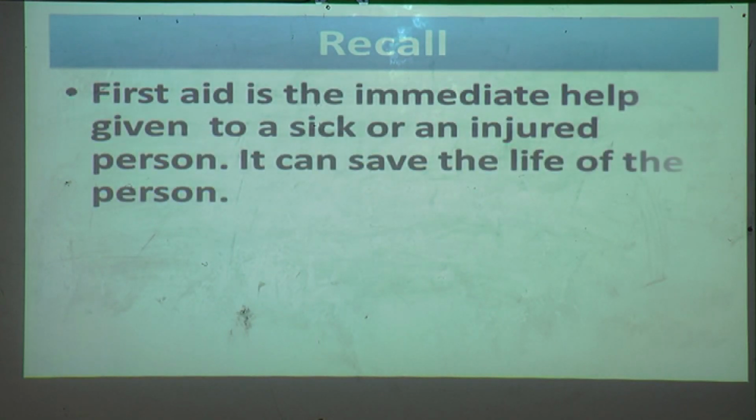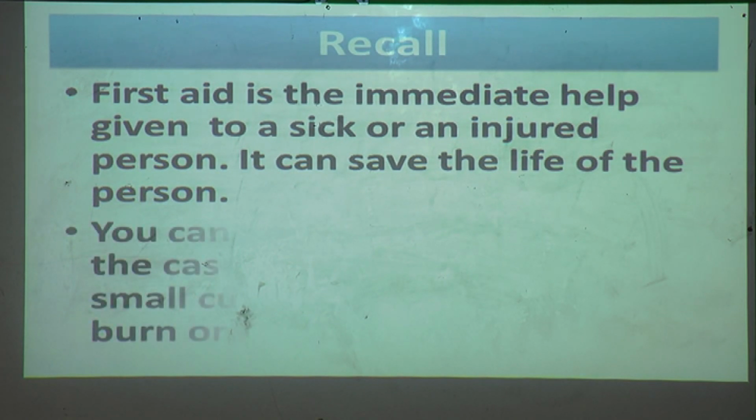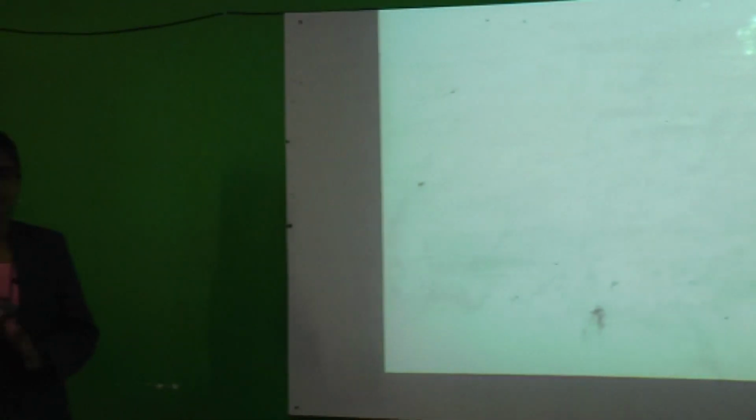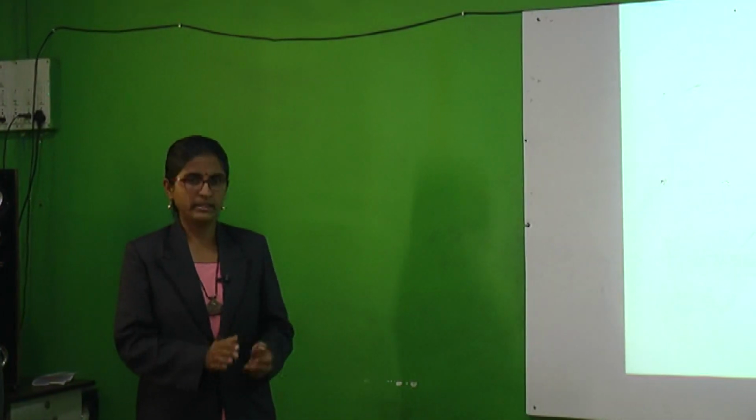First aid is the immediate help given to a sick or an injured person. It can save the life of the person. And you can help an injured person in case of minor injury. What are the minor injuries we have seen? Like a small cut, a nosebleed, a minor burn or an insect bite. In this way we finished our lesson. Now we will do some activities from the Canopy textbook. We will move to the next part.